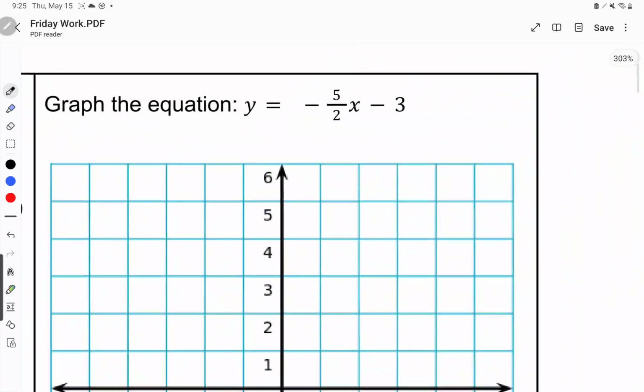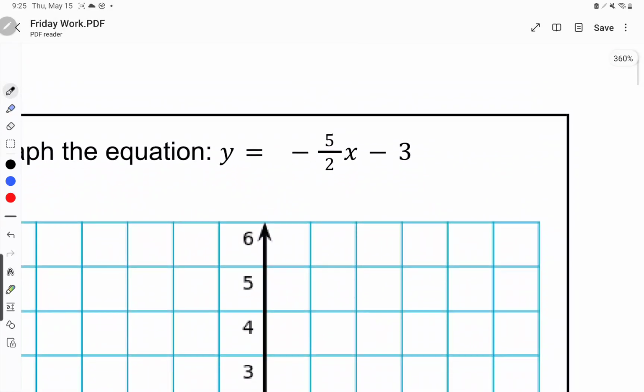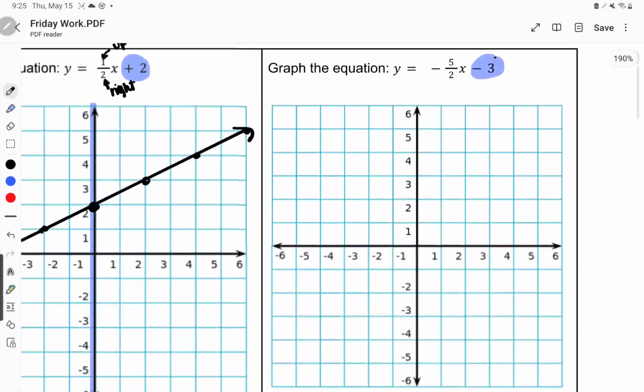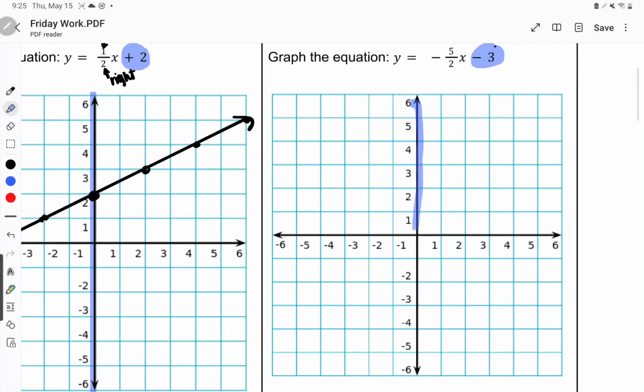All right, next one. So taking a look, what is the first thing I'm going to graph? The first thing I'm going to graph is going to be this -3 right here. Where am I going to graph that -3 at? On the y-axis. So I'm going to highlight the y-axis, drop a point right there on -3.